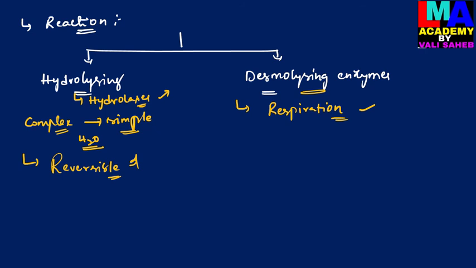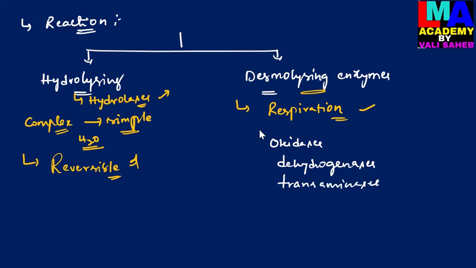For example, oxidases, dehydrogenases, transaminases, and carboxylases, etc. These are a few examples of desmolysing enzymes.